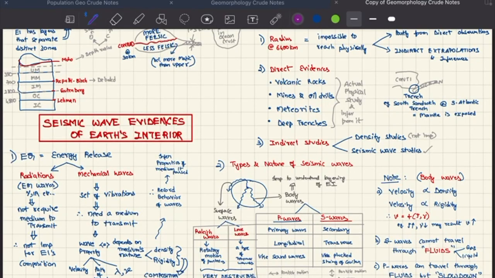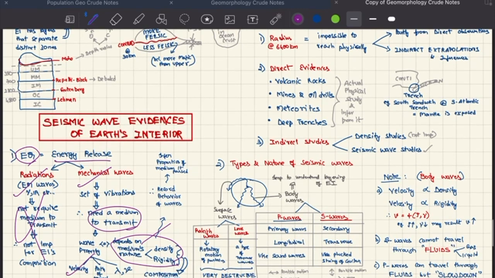So we were looking at seismic wave evidences of Earth's interior. Whenever there's an earthquake, there's an energy release. So there are electromagnetic waves and mechanical waves. These are not important. Mechanical waves need a medium to transmit, so if we study the properties of these waves, we will get to know the properties of the medium. There are two types of seismic waves basically, surface waves and body waves. Surface waves are of two types: Rayleigh waves and Love waves. These are very destructive since they do not travel through the body. These are not important for studying the Earth's interior.